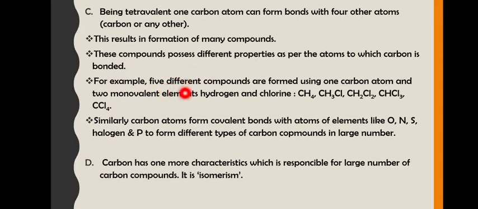Right? Also 5 different compounds are formed using one carbon atom and monovalent elements, hydrogen and chlorine. See here, CH4, CH3Cl, CH2Cl2, CHCl3, CCl4. So you can see how many different types of compounds can be formed, and all of them will have different properties. Followed? Similarly, carbon can also form covalent bonds with atoms like oxygen, nitrogen, sulfur, halogens like chlorine, fluorine, bromine, iodine, and phosphorus, to form different types of carbon compounds in large number.